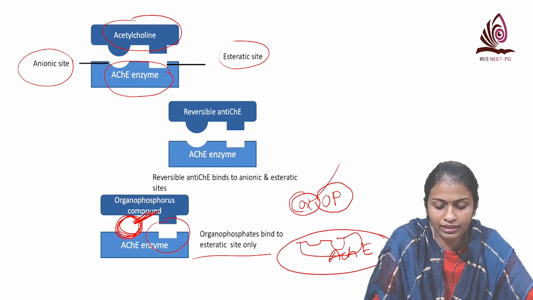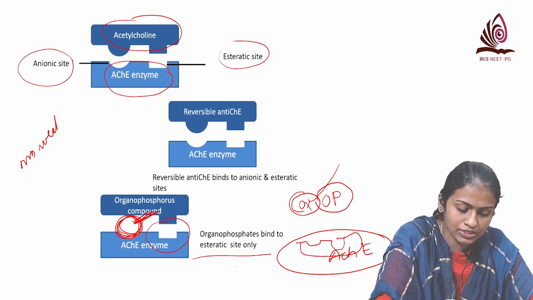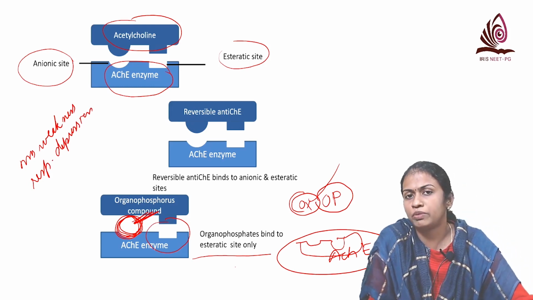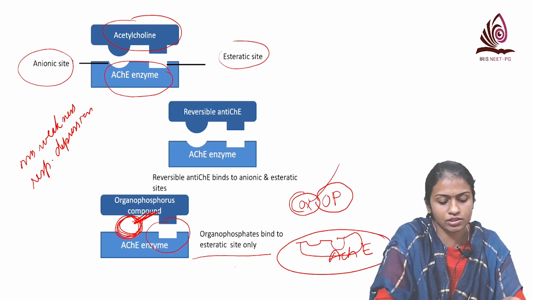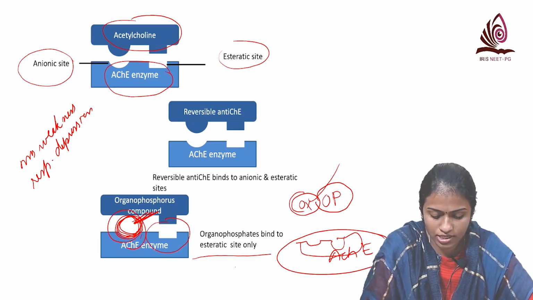Okay, and mainly oximes are indicated in case of muscle weakness as well as for respiratory depression. And remember, it is effective only in OP poisoning, not in carbamate poisoning, because in carbamate poisoning, the anionic site is not free, so that the oximes can attach.